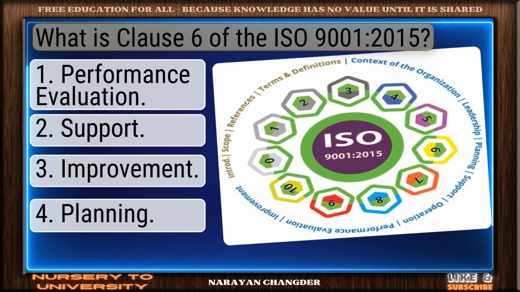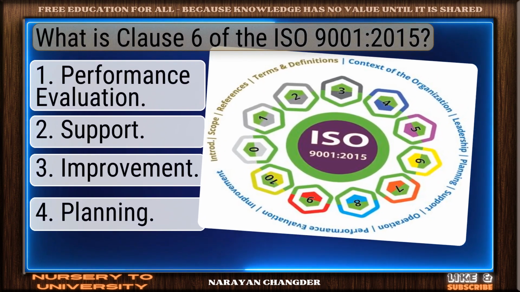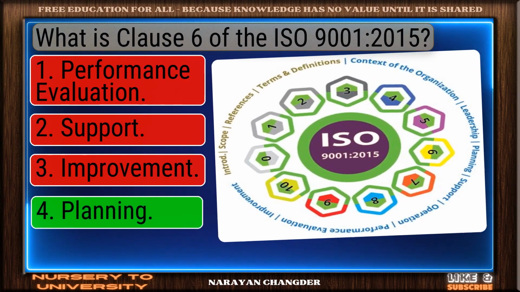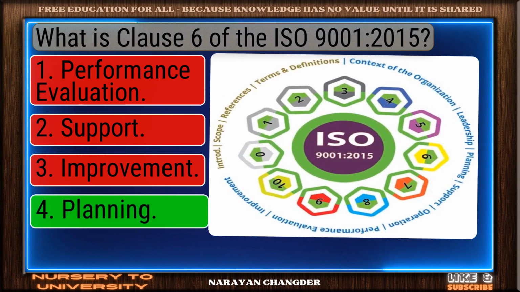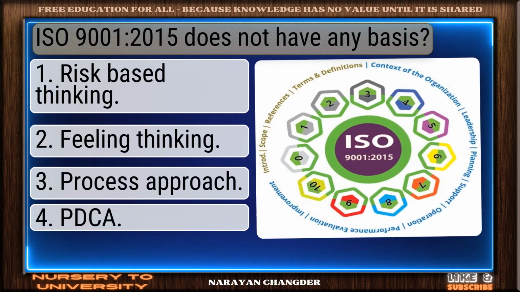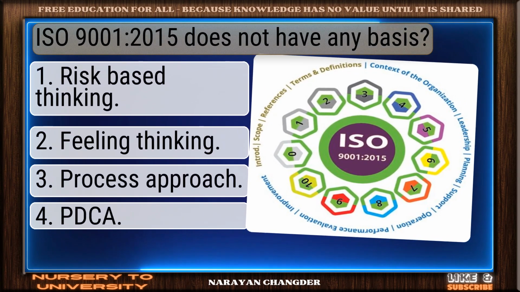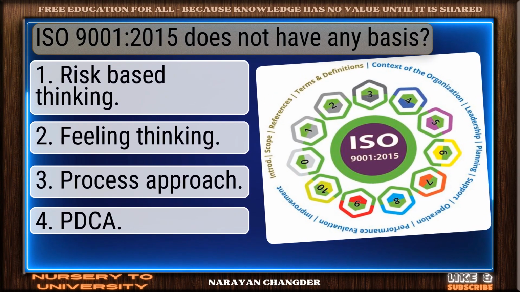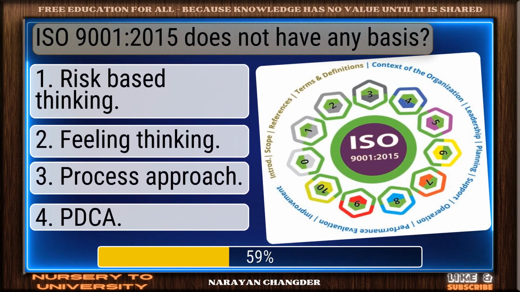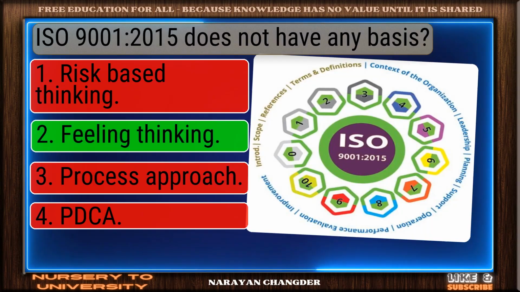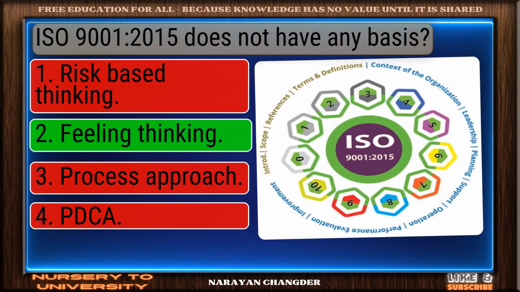Question number 3. What is clause 6 of the ISO 9001, 2015? Correct response. Planning is the most accurate answer. Question number 4. ISO 9001, 2015 does not have any basis. Great job. Risk-based thinking is the accurate answer.